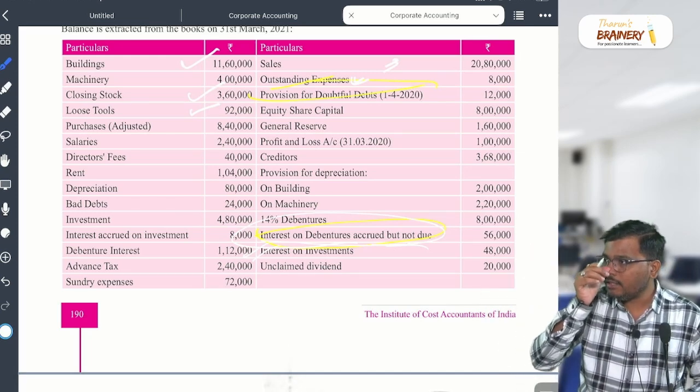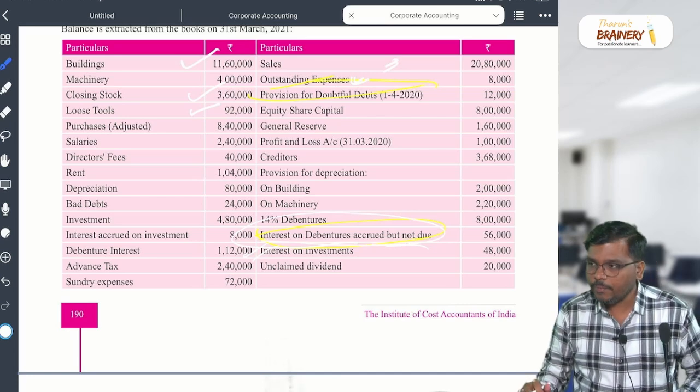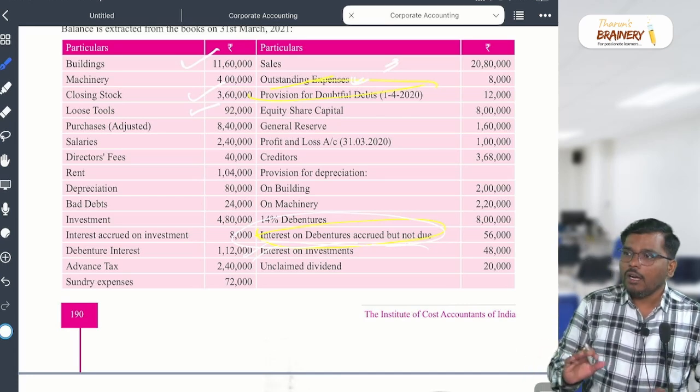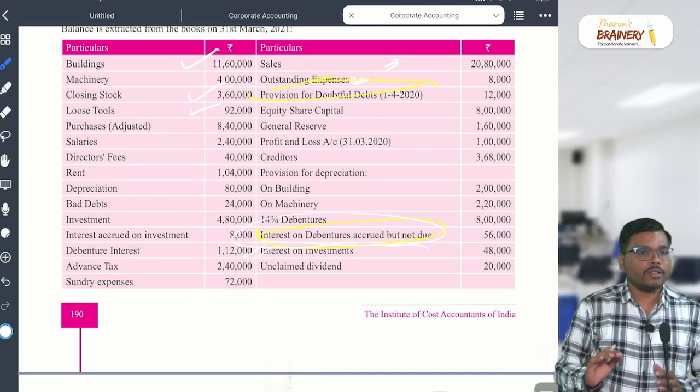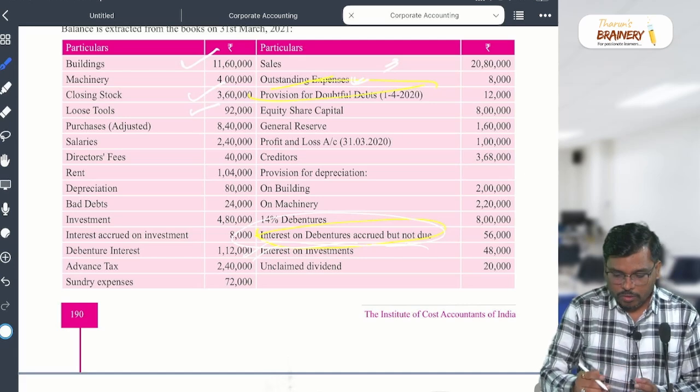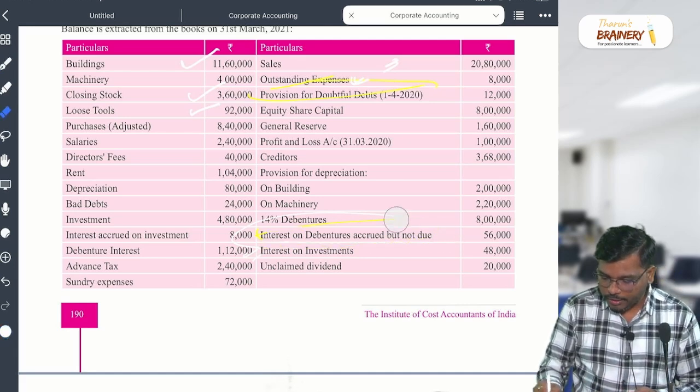Are you able to understand? In that other current liability, I hope it is clear to you, everyone. Up to this, are you able to understand or not? Please tell me yes or no. So I hope up to this everything is clear.